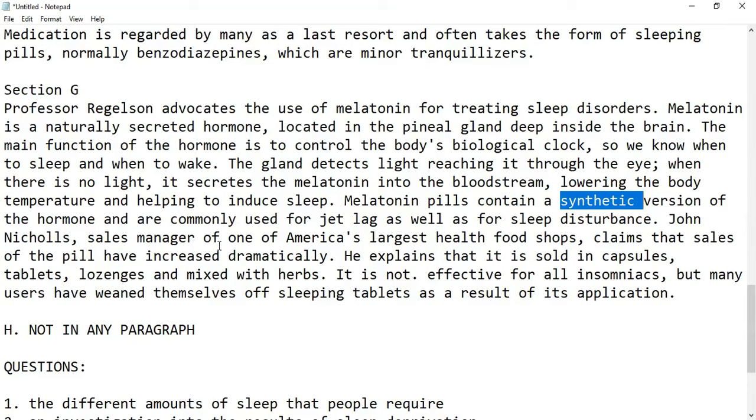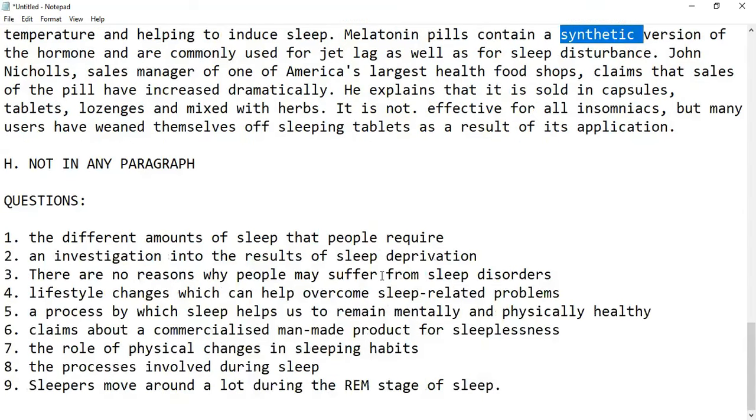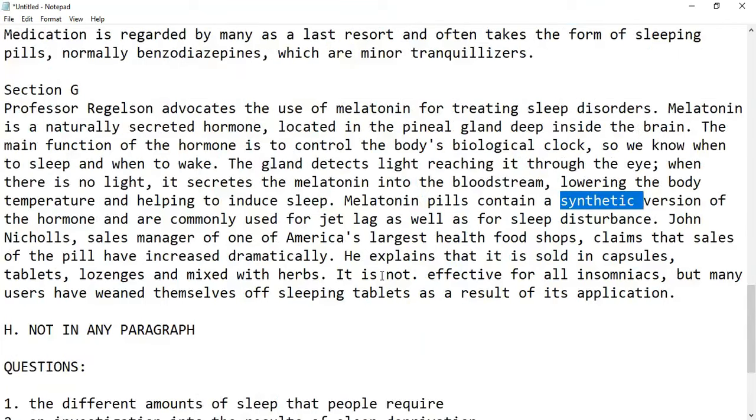John Nicholas, sales manager of one of America's largest health food shops, claims that the sales of the pill have increased dramatically. And there are other capsules like lozenges and mixed with herbs and all that. So the answer to the commercialized man-made product, question number 6, is G.